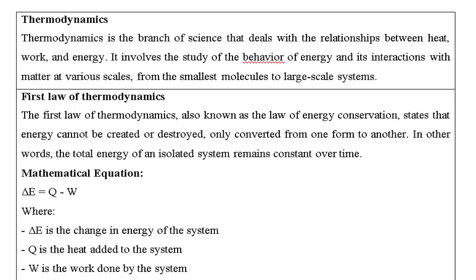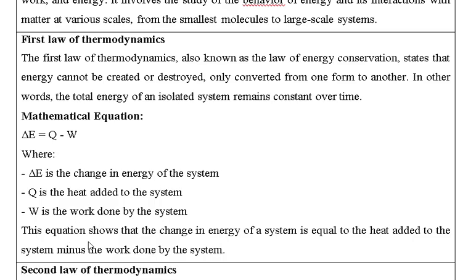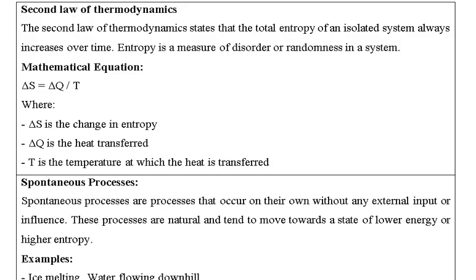Next, we will discuss the first law of thermodynamics. The first law states that energy can neither be created nor destroyed, but it can be converted from one form to another. The mathematical equation for this is delta E is equal to Q minus W, where delta E is the change in energy of the system, Q is the heat added to the system, and W is the work done by the system. So this is the equation of the first law of thermodynamics.